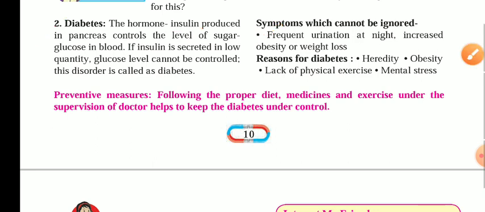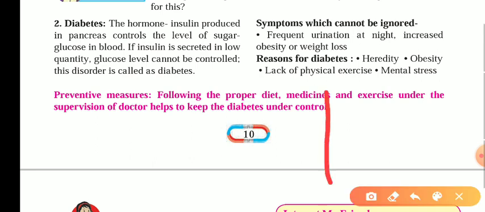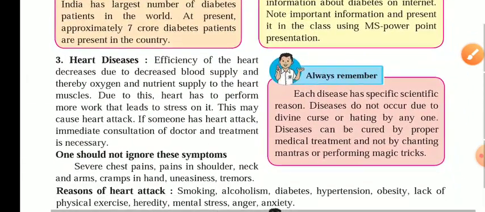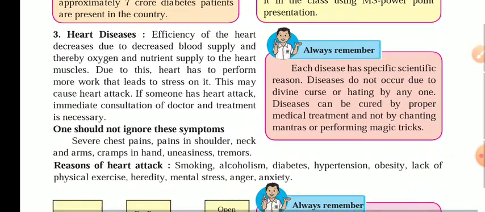Preventive measures for diabetes are following a proper diet, medicines, and exercise under the supervision of a doctor. Excessive exercise is not actually required, only the moderate exercise advised by the doctors to keep diabetes under control. Another part, the next thing we have to see, is another disease, that is heart disease.